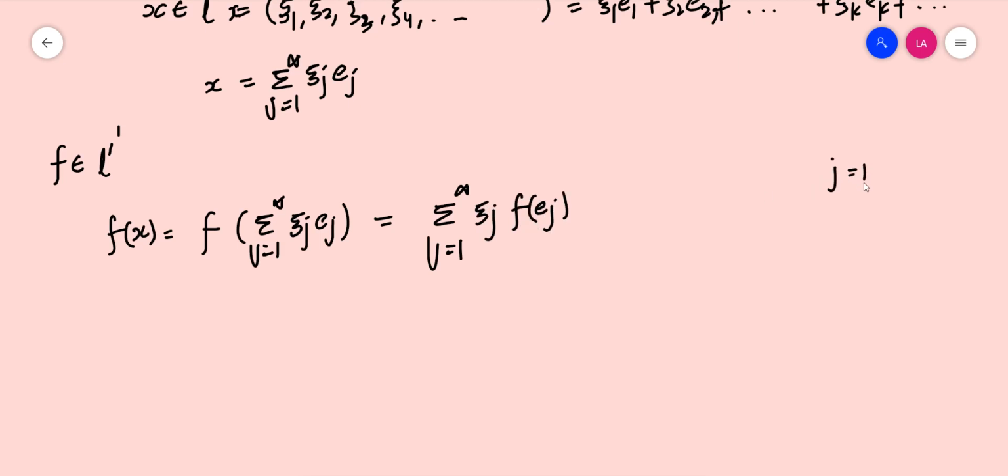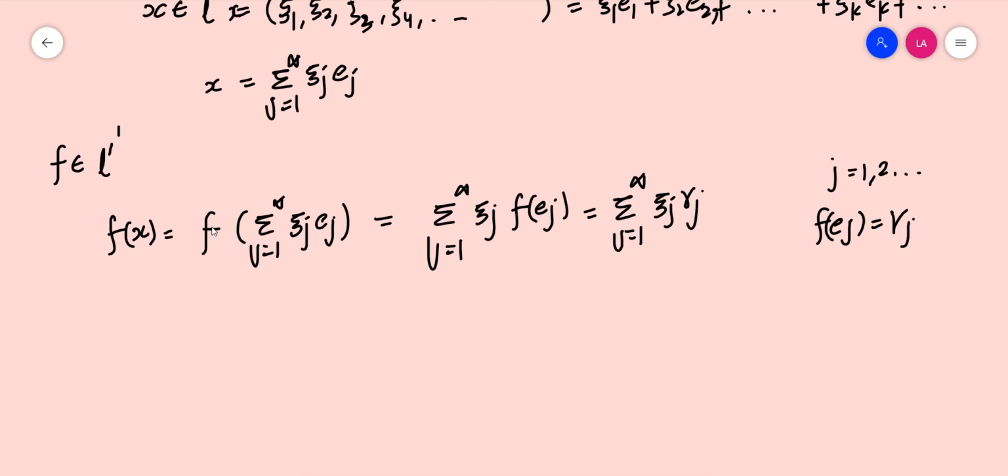If we take f of Ej as gamma j, we can write this as the summation over j from 1 to infinity of zeta j times gamma j. So we have successfully defined f.